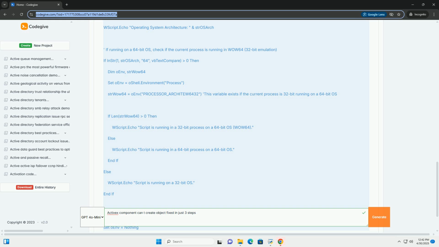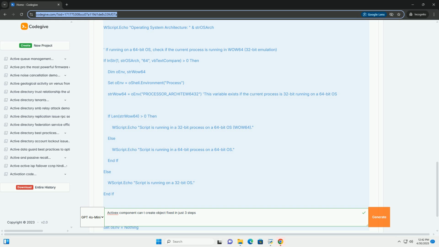3. System File Checker, SFC. The System File Checker, SFC, is a Windows utility that can scan and repair corrupted system files. It might help if the problem is related to corrupted system DLLs. Open a command prompt as an administrator. Run the command sfc /scannow. SFC will scan your system files and attempt to repair any problems it finds.